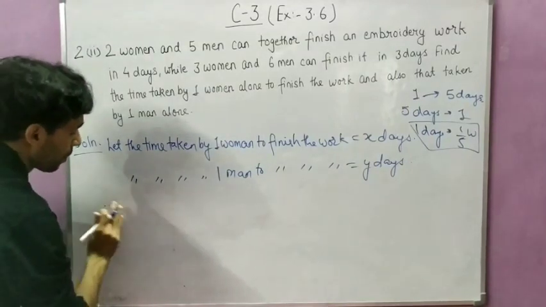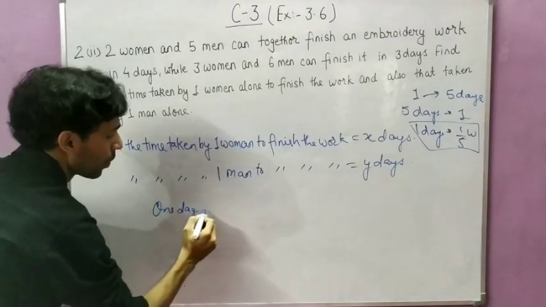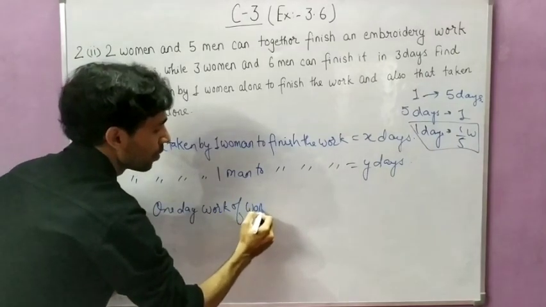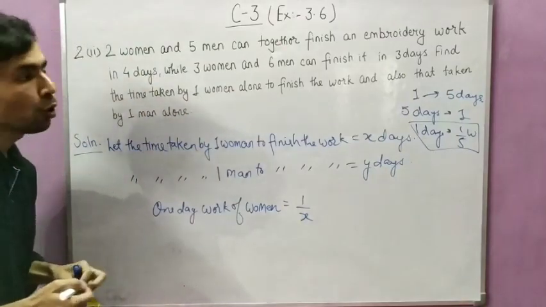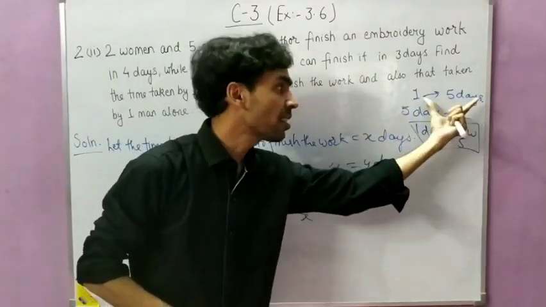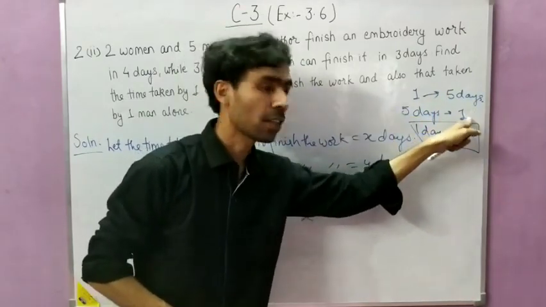So 1 day's work of a woman will be 1 by x. I told you, if one work is completed in 5 days, this can be written like this also: in 5 days how much work? 1 work.